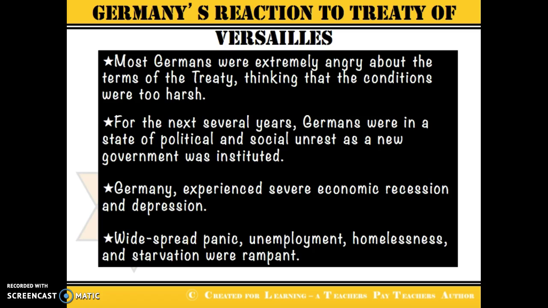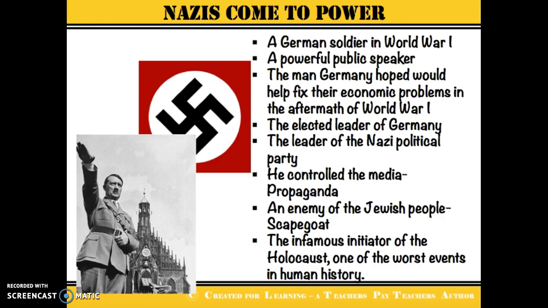For the next several years, Germans were in a state of political and social unrest, and a new government was instituted. Germany experienced a severe economic recession and depression. Panic was widespread, and unemployment, homelessness, and starvation were rampant. This unrest in Germany eventually led, or paved the way, for the Nazis to come into power.